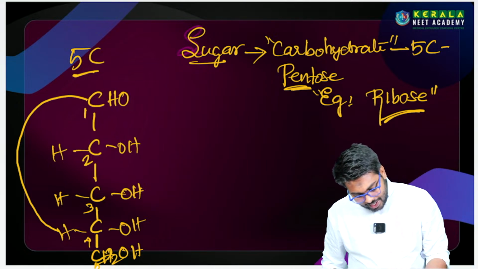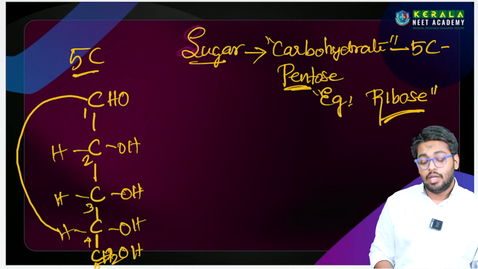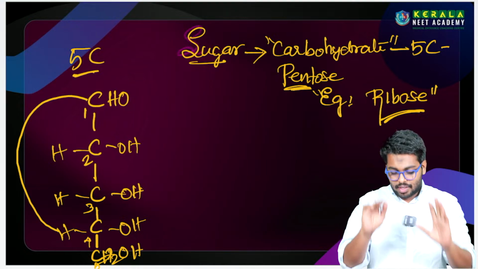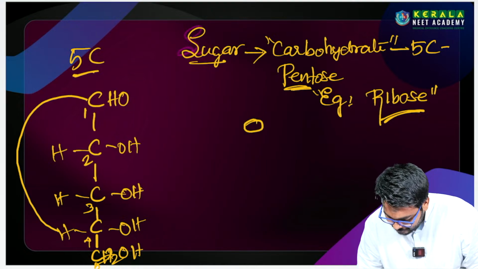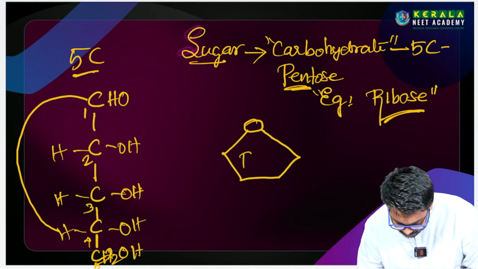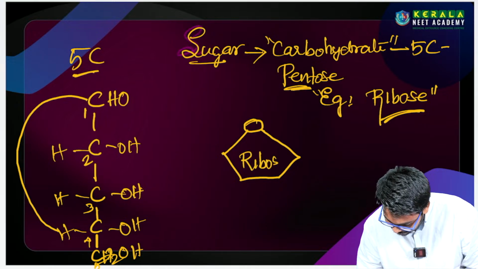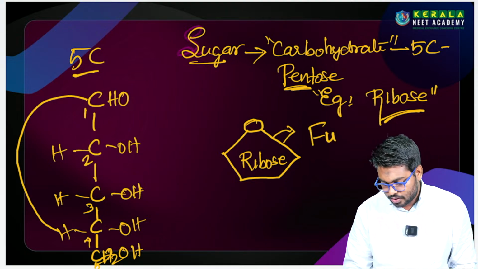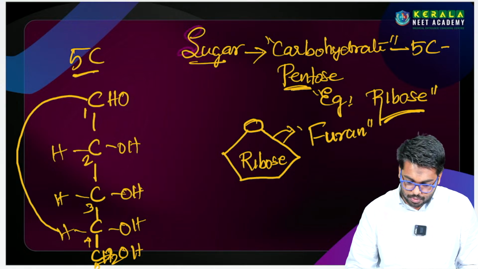Due to that arrangement, the ribose forms a cyclic structure. In the structure form, we can say this is the furan structure.